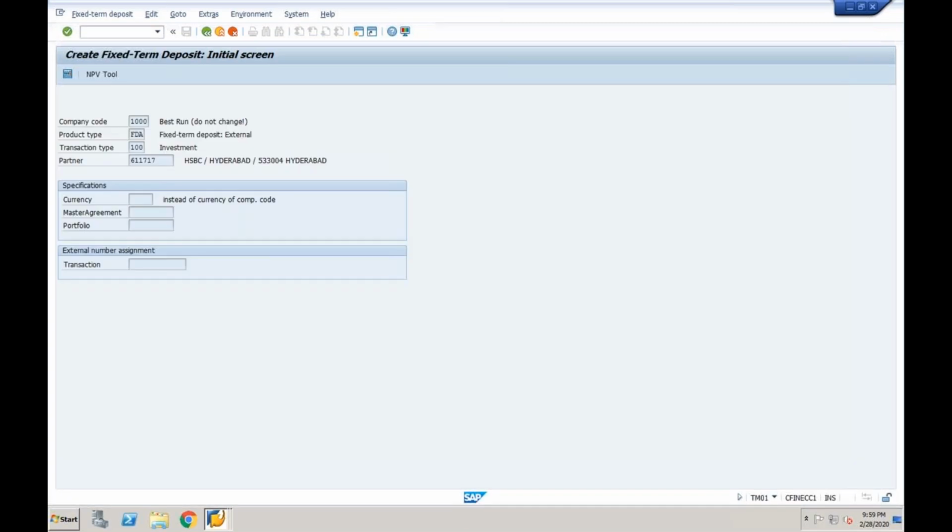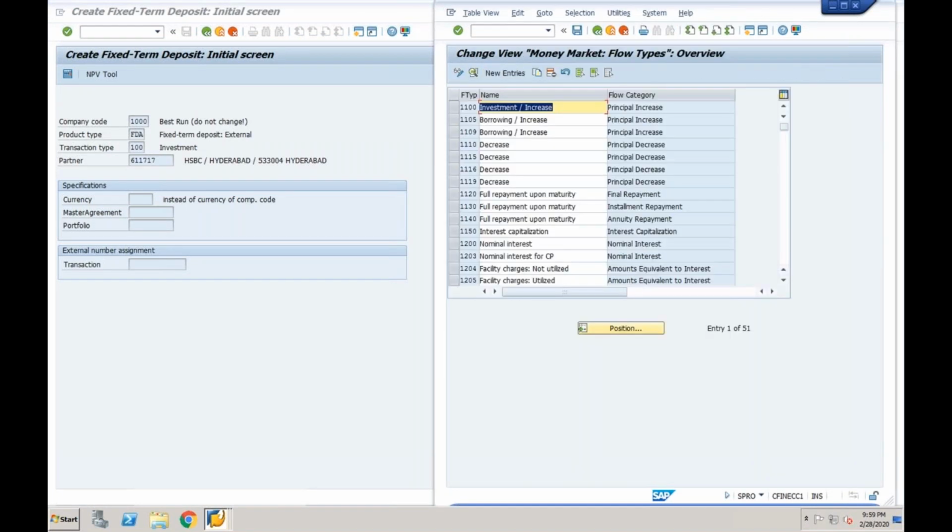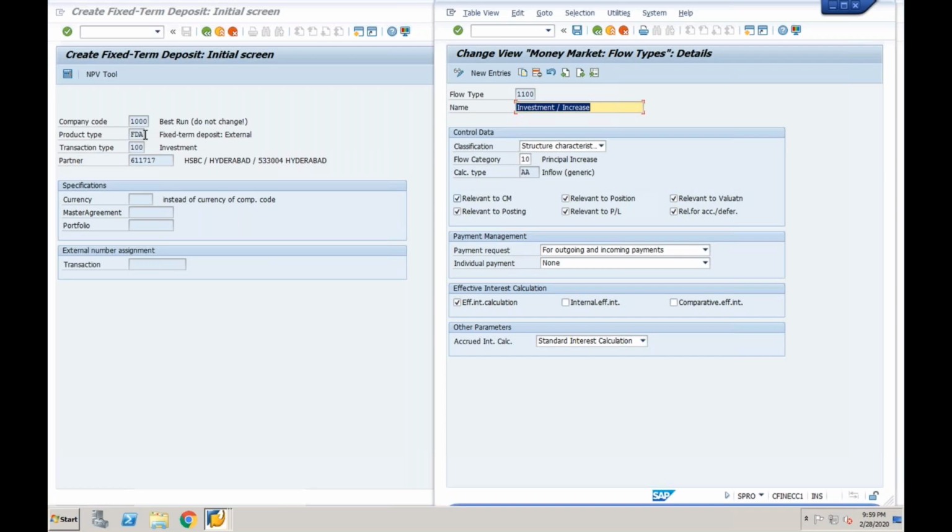Now I have a question: what is this principal increase? Go to define flow type. No need to define, just open it. Principal increase, double click on this investment. If I assign this product type FDA and transaction type 100 to this flow type, can I update the cash management? Yes.